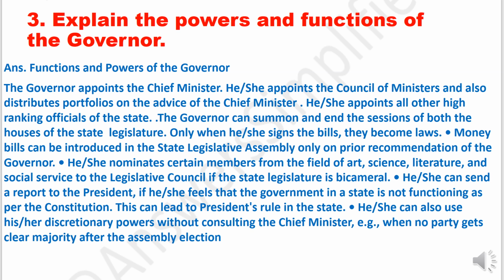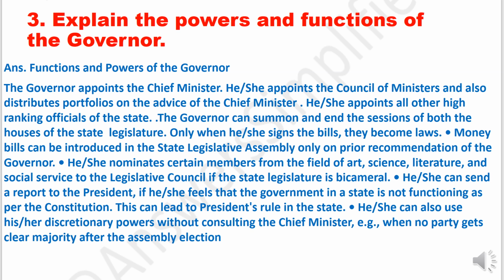Only when he or she signs the bills, they become laws. Money bills can be introduced in the state legislative assembly only on prior recommendation of the governor. He or she nominates certain members from the field of art, science, literature and social service to the legislative council if the state legislature is bicameral.